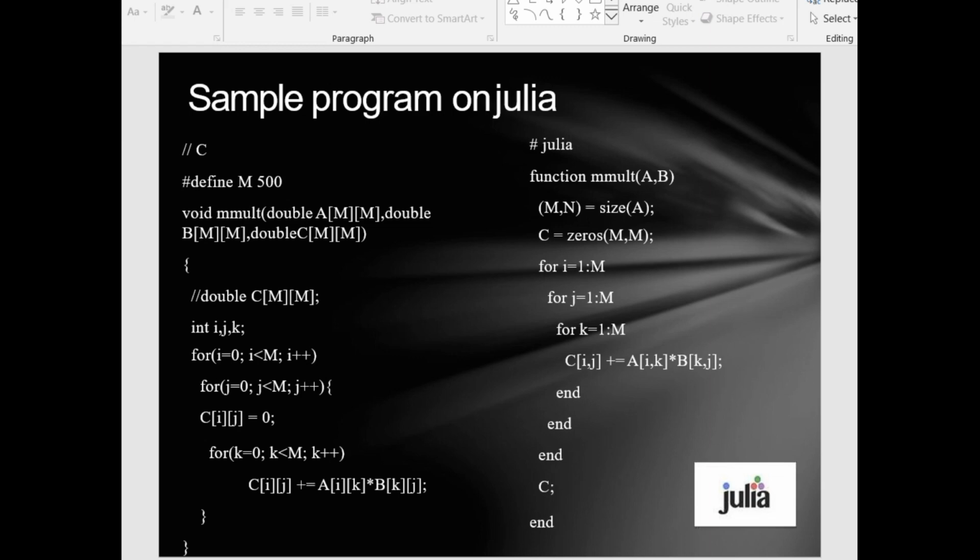And here there is a difference between C and Julia, with these two references showing a sample program on Julia. These are the two programs, and if you see, Julia is quite simple compared to C. In C we should write many variables and many compositions which can cause even a single error, but here Julia helps us to access everything easily.